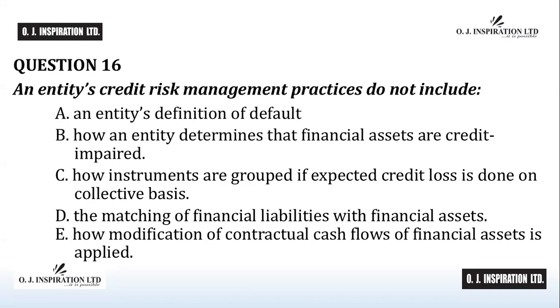Question number 16. The answer to question number 16 is D, the matching of financial liabilities with financial assets. An entity's credit management practices include its definition of default, how it determines that financial assets are credit impaired, how instruments are grouped if expected credit loss is done on a collective basis, and how the modification of contractual cash flows of financial assets is applied, among others. D is the answer to question number 16.